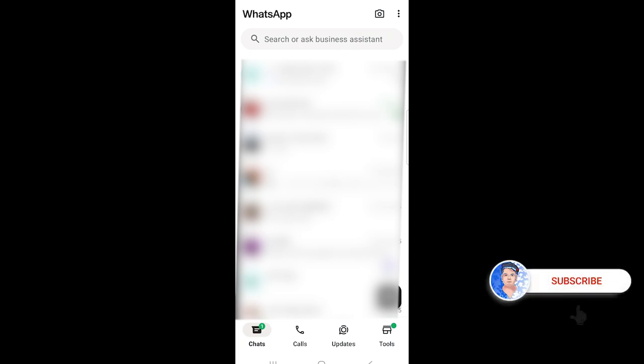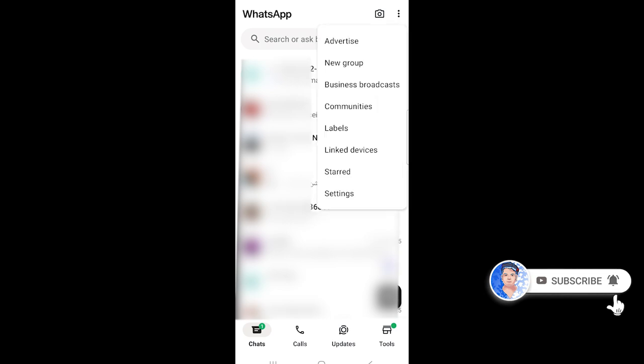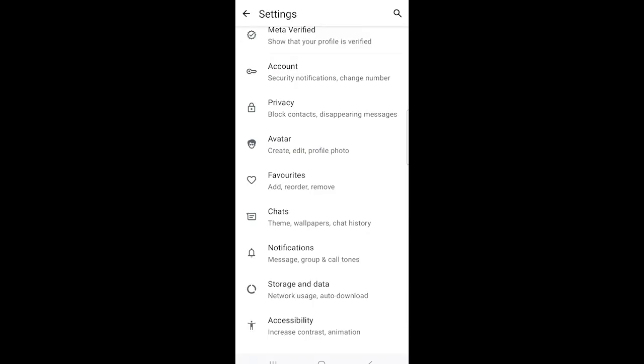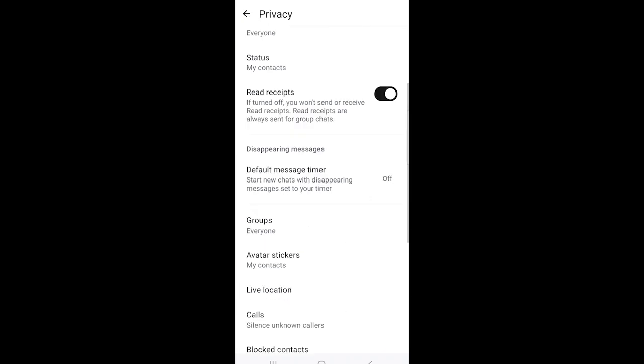On the top right, you see three dots. Click on it, and then you see multiple options. Now you see Settings. Click on it. So we are in Settings, and then you see the Privacy option. Click on it.